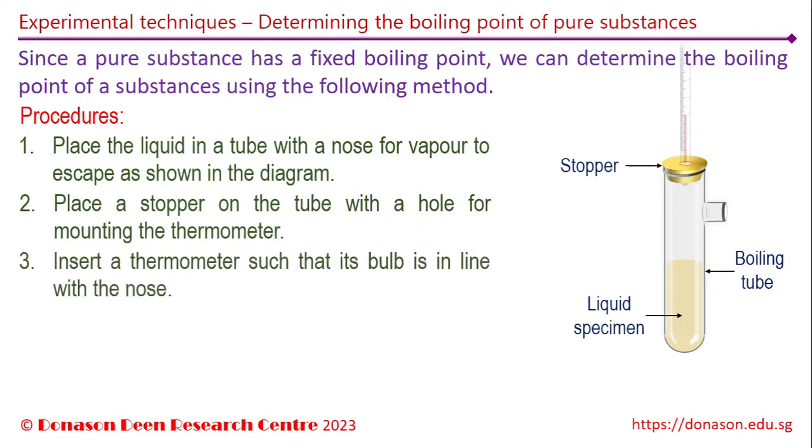Next, insert a thermometer, making sure that its bulb is in line with the nose where the vapor escapes from the boiling tube. Do not immerse the bulb of the thermometer into the liquid. What we are trying to measure is the boiling point, which means the temperature at which vaporization of the liquid takes place. Therefore, we should measure the temperature of the vapor rather than the temperature of the liquid.